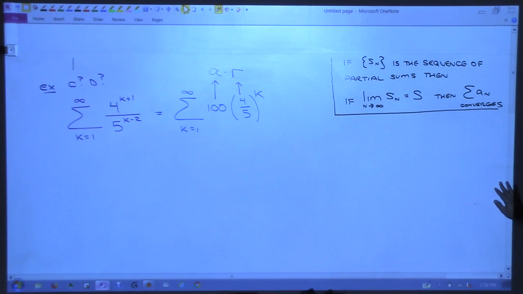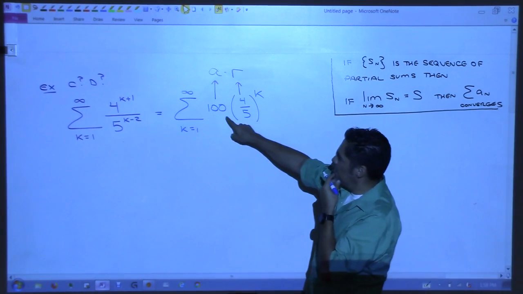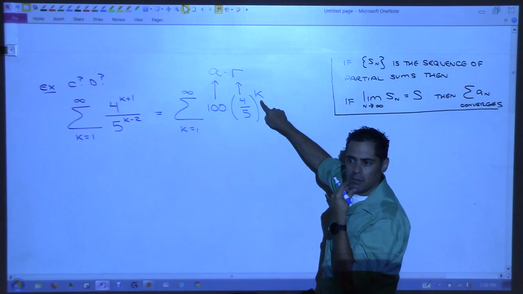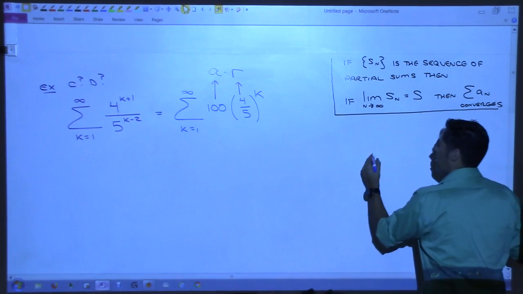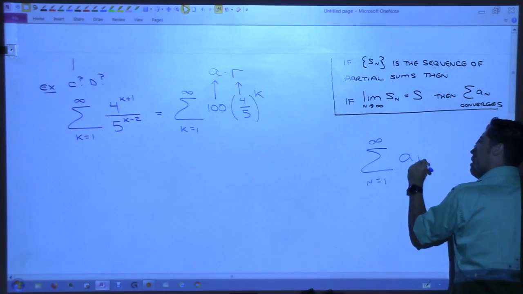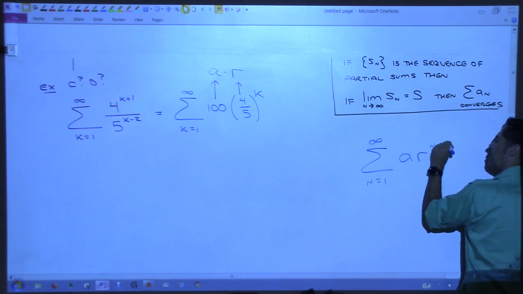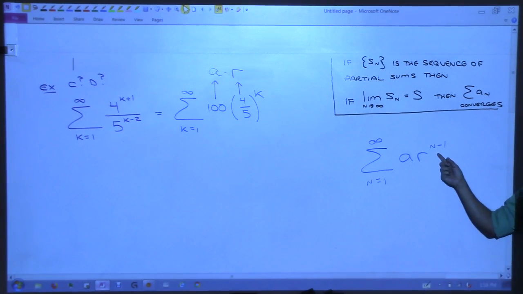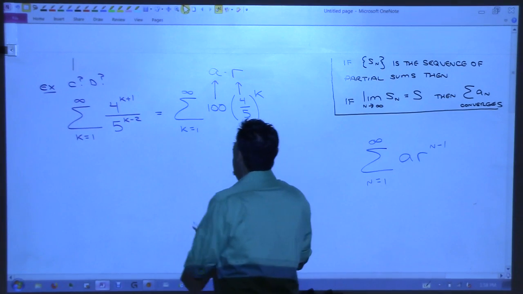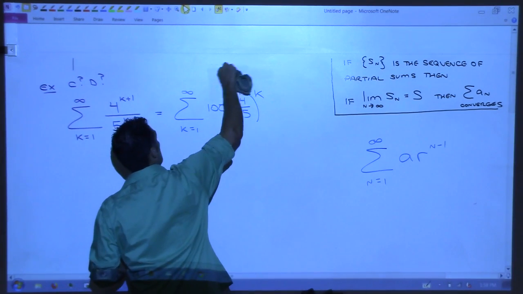You sure y'all see that? You see a number out front. You see another number that's being raised to a power. That's the form of a geometric series. All geometric series look like this: A R to the n minus 1, I'm using n here. So does this and this match right now? Yes or no? No, what's wrong?